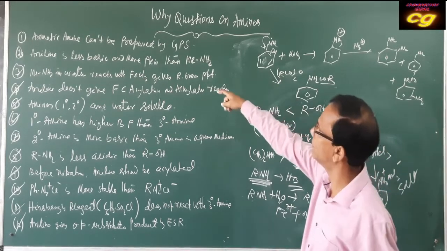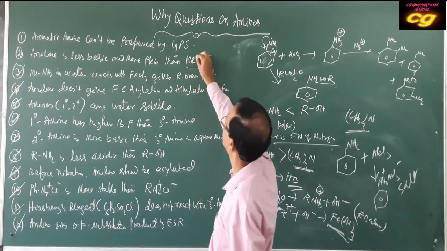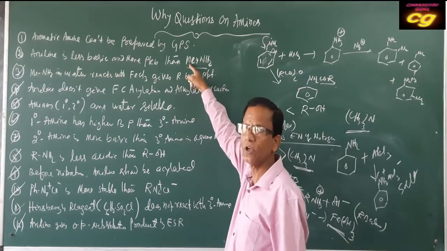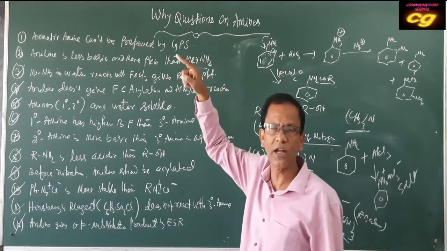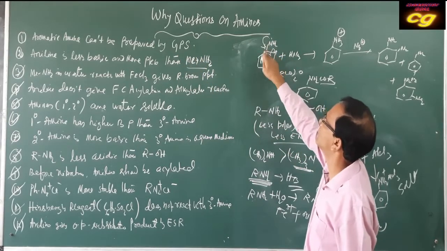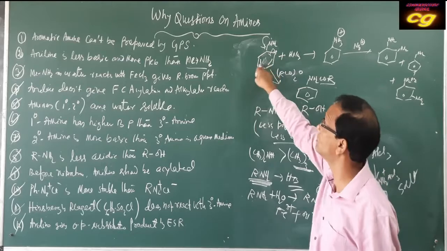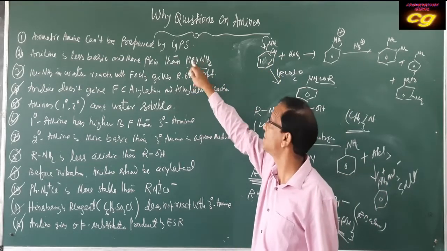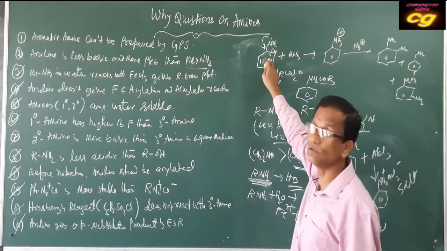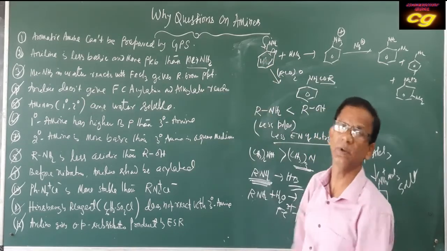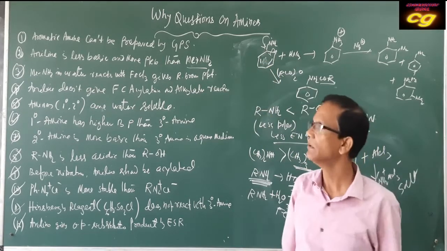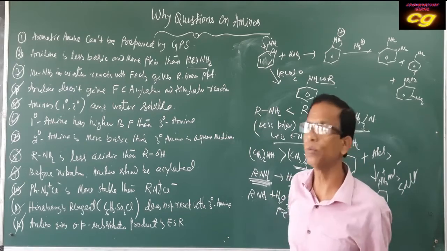And methylamine, which effect does it have? Plus I effect. The methyl group has plus I effect, so it increases the electron density of nitrogen. That's more basic. But in aniline, due to resonance, electron density decreases. You have to draw the structure, show the plus I effect and show the resonance also. Then you can explain clearly why aniline is less basic than methylamine. Less basic means more pKb.